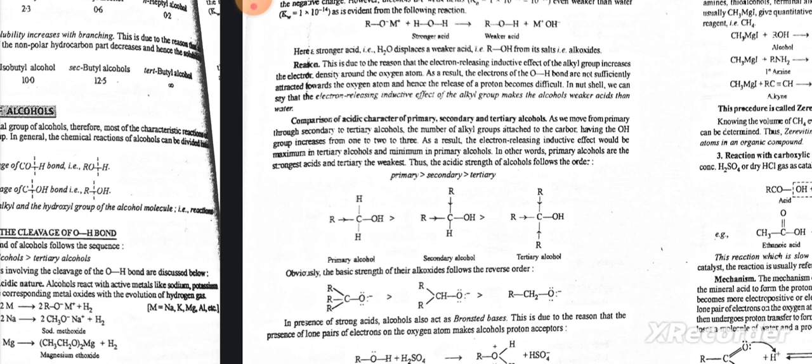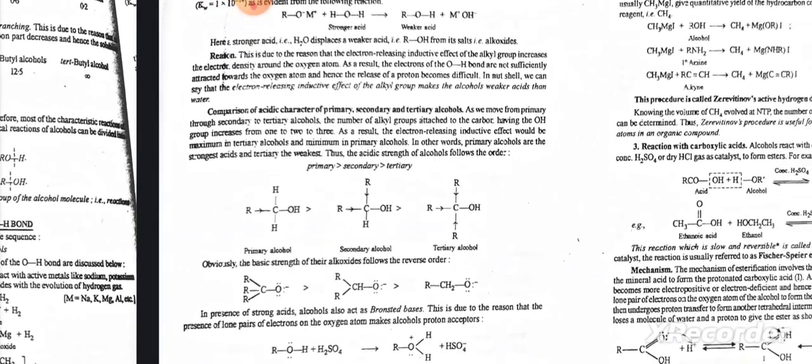In a nutshell, we can say that the electron releasing inductive effect of alkyl groups makes alcohols weaker acids than water. Comparison of acidic character of primary, secondary, and tertiary alcohols. As we move from primary through secondary to tertiary alcohols, the number of alkyl groups attached to the carbon having the OH group increases from 1 to 3. As a result, the electron releasing inductive effect would be maximum in tertiary alcohol and minimum in primary alcohol. In other words, primary alcohols are the strongest acids and tertiary are the weakest. Thus, the acidic strength of alcohols follows the order primary, secondary, and then tertiary.